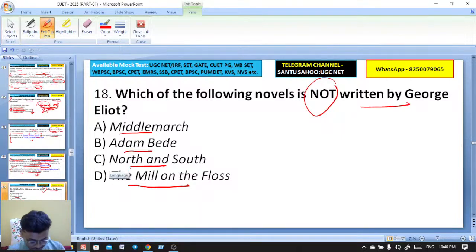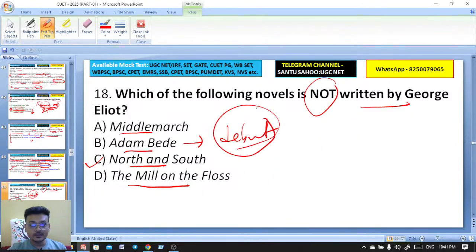Who wrote North and South? So here you see that George Eliot's first novel is the debut novel, Adam Bede. That came in, I think, in 1859. Then in 1860 came The Mill on the Floss.